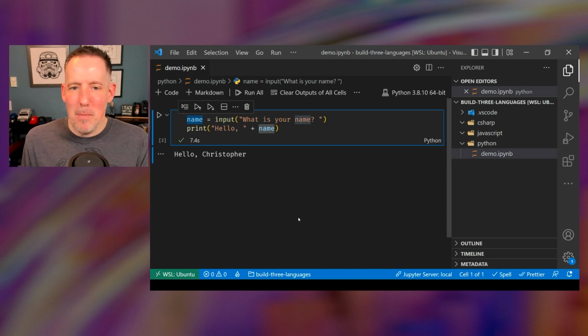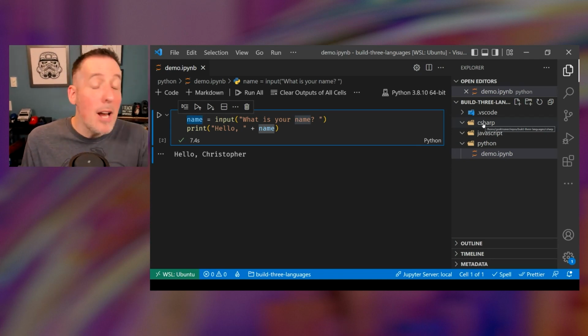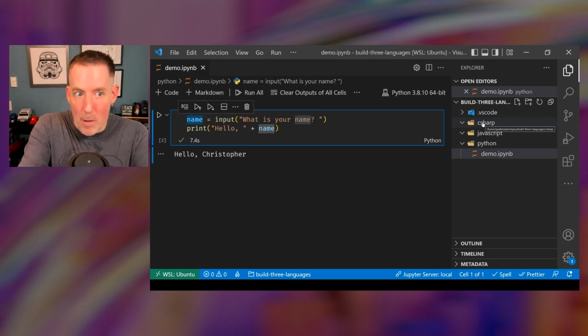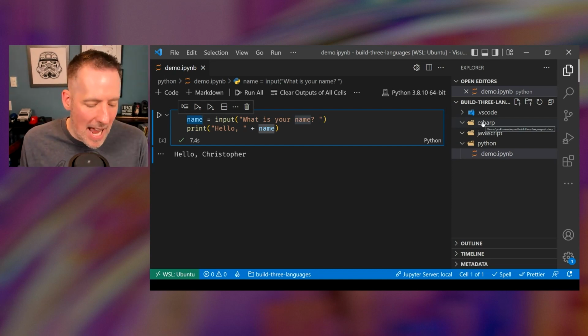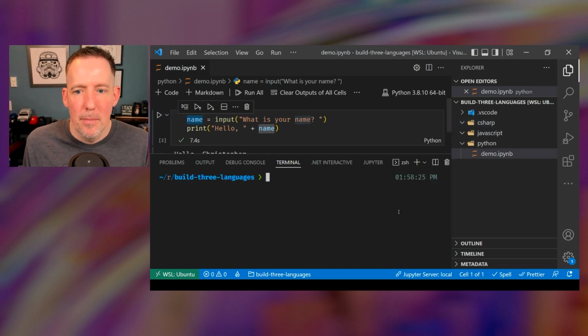Let's take our next step here into C#. And I'm going to do something a little bit different for C#. I could continue to use a notebook that would actually work just fine, but I actually want to create a full application with C#.